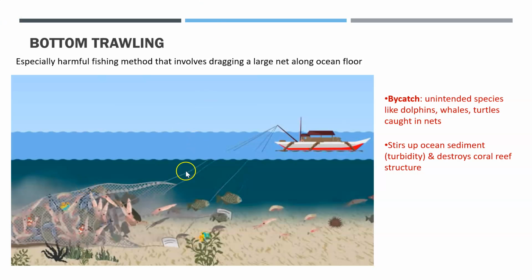One of those is called bottom trawling. Bottom trawling is harmful because you drag a large net along the ocean floor. It's not picky, it's going to pick up whatever's there. So you get a lot of bycatch. These are unintended species that get caught, in particular things like dolphins, whales, and turtles. It also stirs up the ocean sediment. We call this the turbidity of the ocean. And it will destroy any coral reef structures because, again, you're just dragging a net along the bottom, catching everything you can. This is really common with the cod fishery because they tend to be bottom-dwelling fish, and it's quite a big problem.